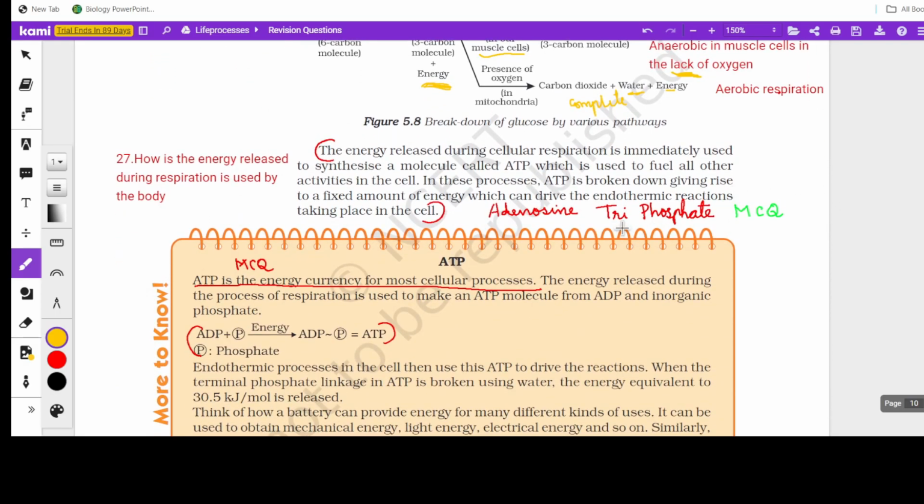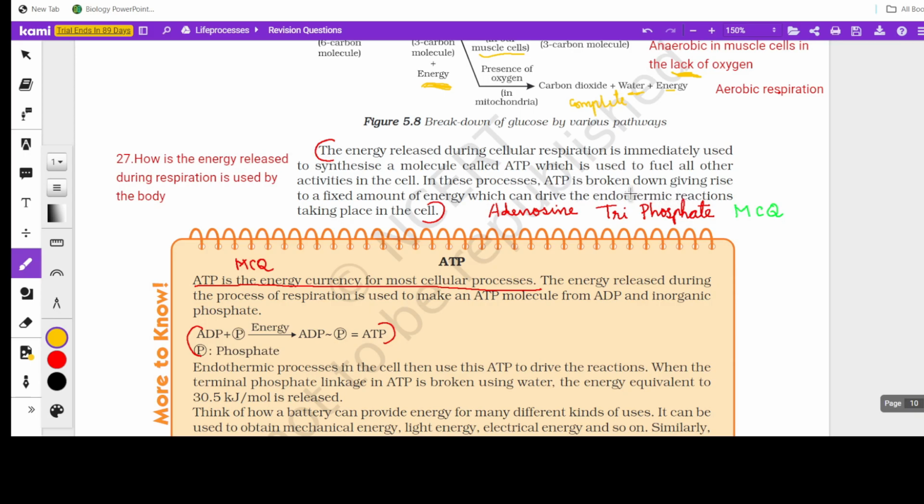Now the overall product of respiration is the target, what we expect, which is energy. That energy is immediately converted into the currency, which we call the chemical currency or chemical form of energy. We call it ATP. The expansion of ATP is adenosine triphosphate. And now how is ATP used up? Where do we use energy? It is not only while making physical movements; all the life processes, all the internal processes, even all the molecular movements we could say, require energy.